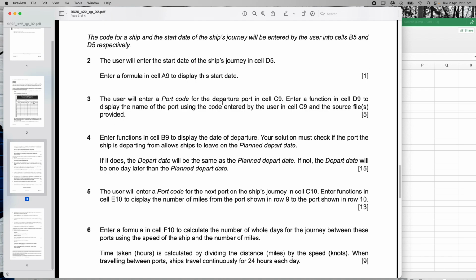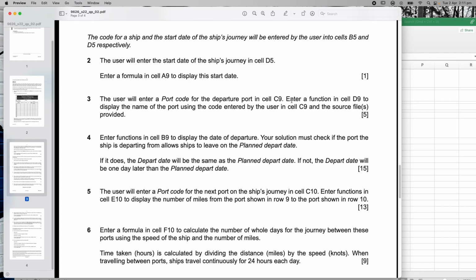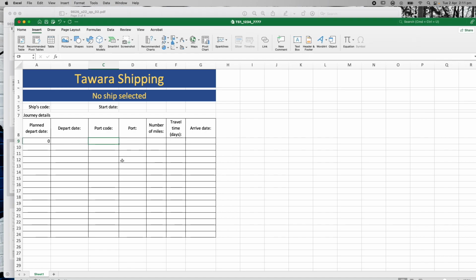Next, the user will enter a port code for the departure port in cell C9. So let's go back, C9 is there. The user's going to enter a port code into there. Okay, I understand that. Enter a function in cell D9 to display the name of the port using the code entered by the user in cell C9 and the source files provided. So the user's going to enter a port code into here, and the name of the port has to come up here. That's basically what it is.